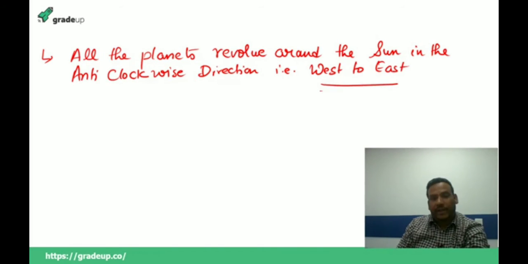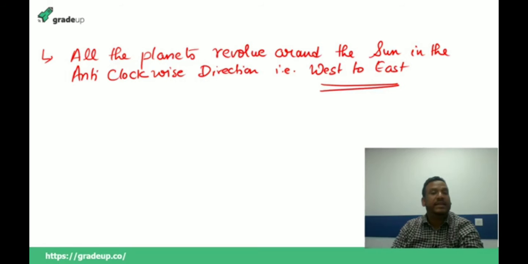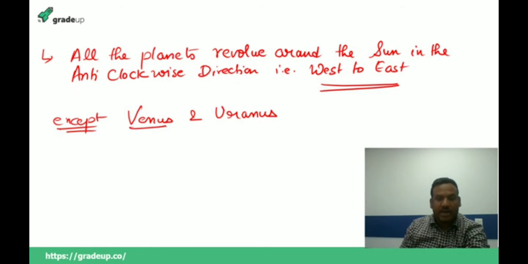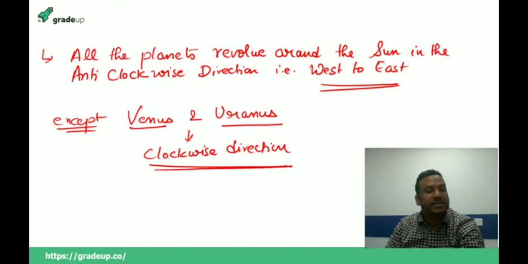This is something very important, that all the planets revolve around the sun in the anti-clockwise direction, that is west to east, except Venus and Uranus. Always remember that Venus and Uranus are the 2 planets which revolve in the clockwise direction. They do not revolve in the anti-clockwise direction, but in the clockwise direction.